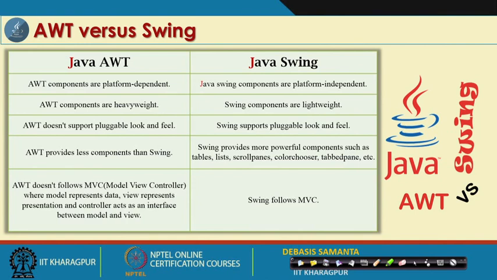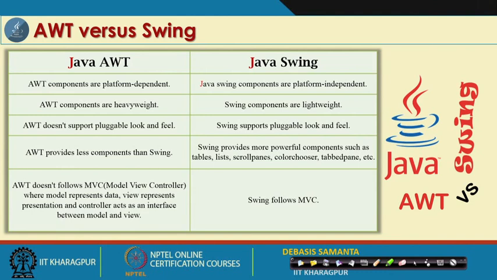AWT provides fewer components compared to swing, because it has only a few. However, swing provides many more components than AWT, such as table, list, scroll pane, tab pane, color chooser, table pane, etc.